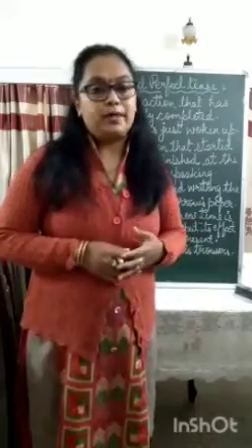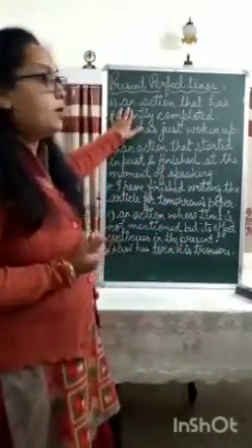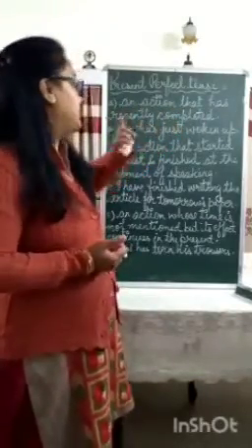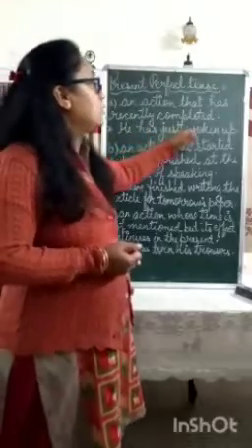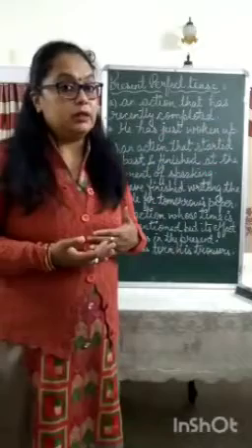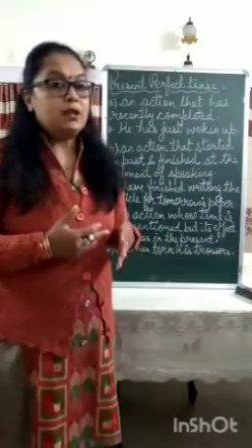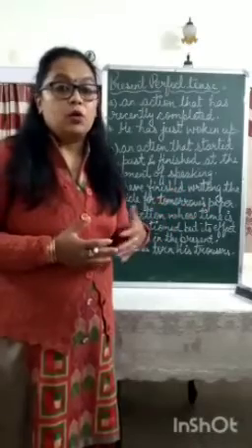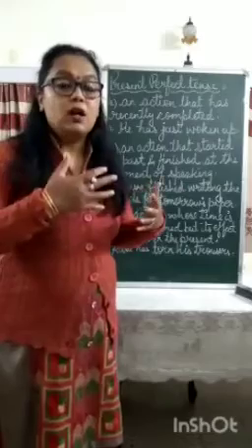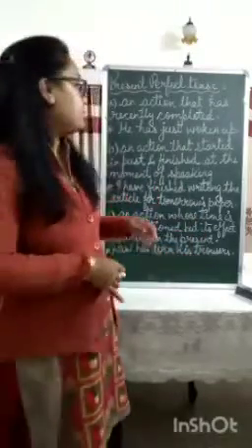Now, when do we use present perfect tense? Present perfect tense is used when we are speaking about an action that has recently completed. For example, he has just woken up. Okay, that means when I am talking about my brother who was sleeping, but right now he is awake. So when somebody asks me, where's your brother, what was he doing, so I'll say that he has just woken up. That means his action of waking up from his sleep is now over.